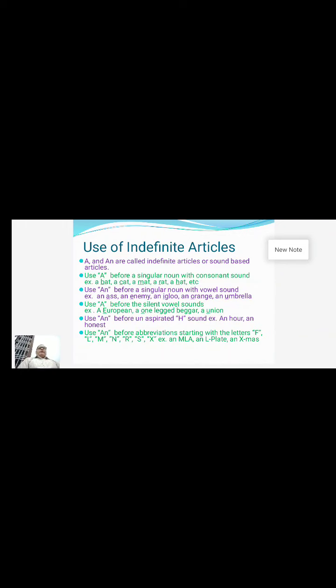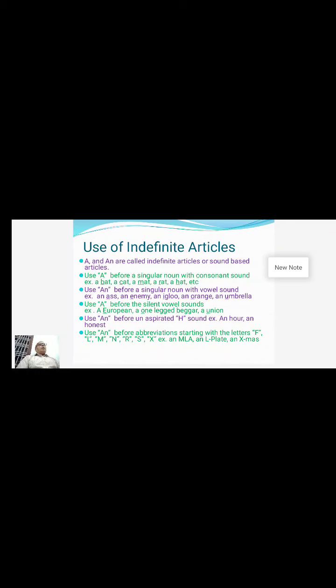And the next purpose of using A is before silent vowel sounds. Example, not an European, a European, because here E is pronounced as U. So that's the reason we are not using AN before European. We are using it as a consonant sound, a European. And the next example, a one-legged beggar.